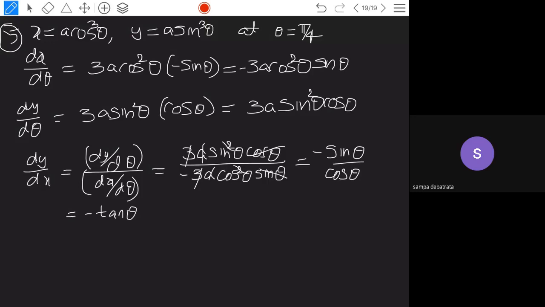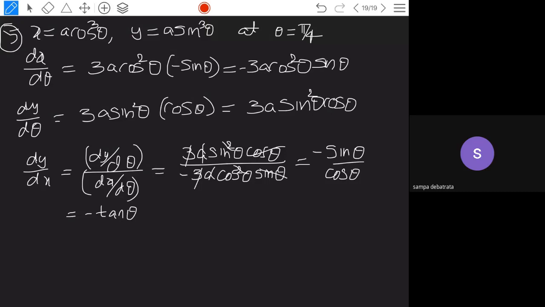Now first find the slope of the tangent. The question is asking for the slope of the normal. So find the slope of the tangent, and minus 1 by the slope of the tangent is equal to the slope of the normal.